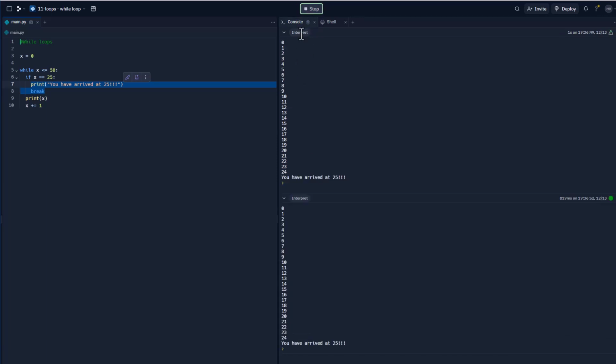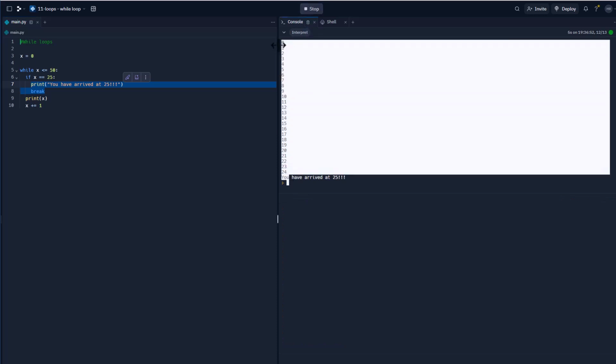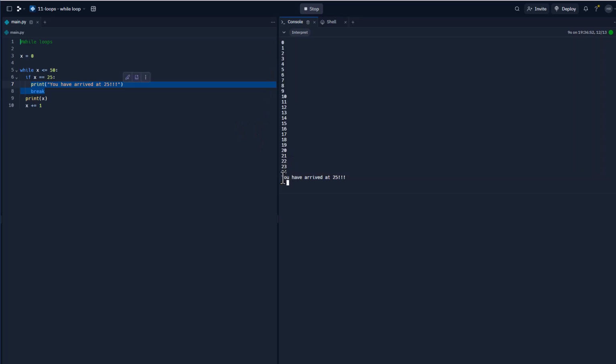Okay, and if we run it, here, if you notice here, it has printed out all of the numbers, but it has arrived at 25, and it's going to break out because we added the break statement. So the break statement will break the loop. It will basically stop it. Okay, so that's pretty much a while loop. I'm going to go ahead and stop here, and in the next video, we're going to cover a for loop.